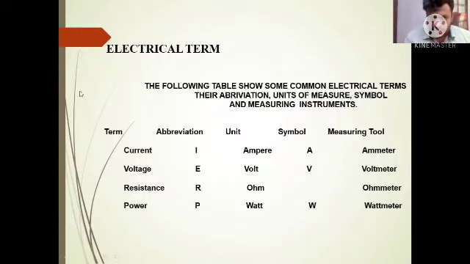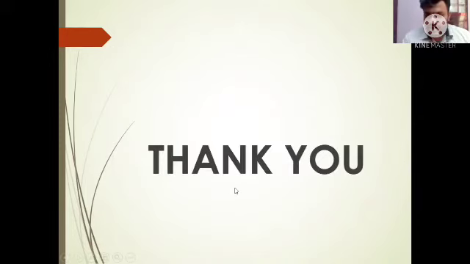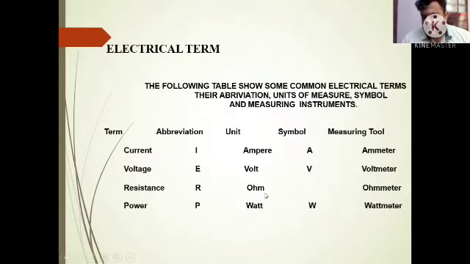Then coming to terms. As I already told, current is represented by I, the unit is ampere, the symbol is A, and it can be measured by an ammeter. Voltage can be represented by E or V, its unit is volt, the symbol is V, and the measuring device is a voltmeter. For a resistor, we will be dealing with it in the next class.